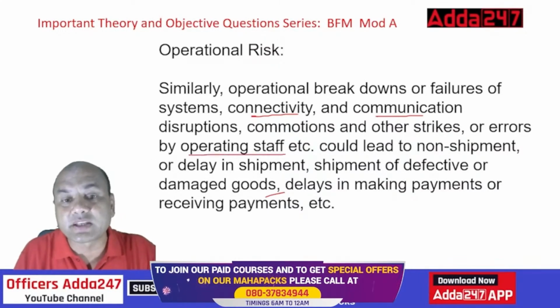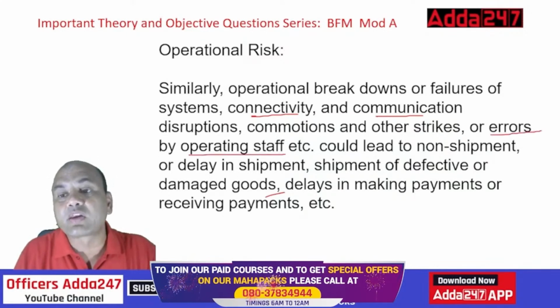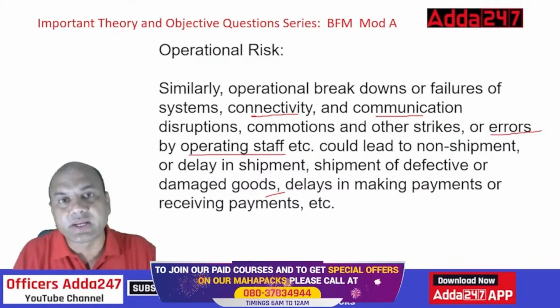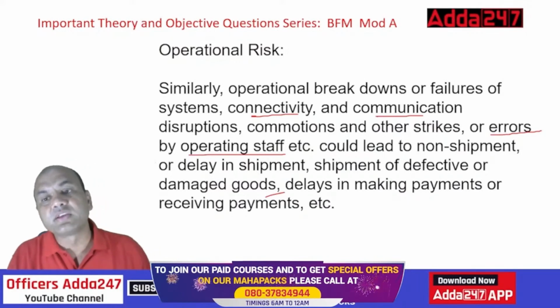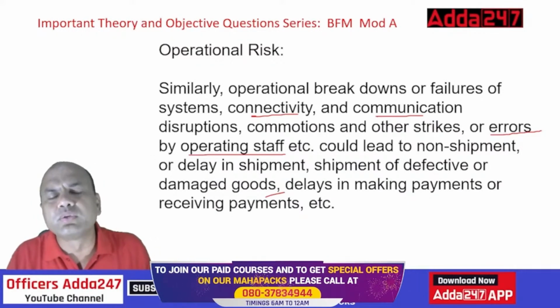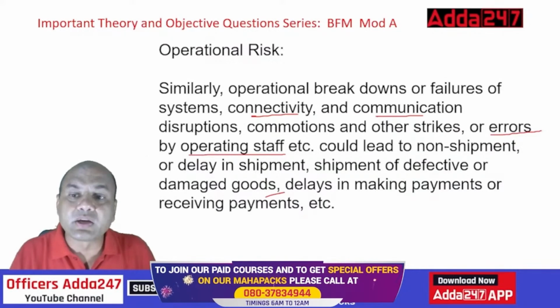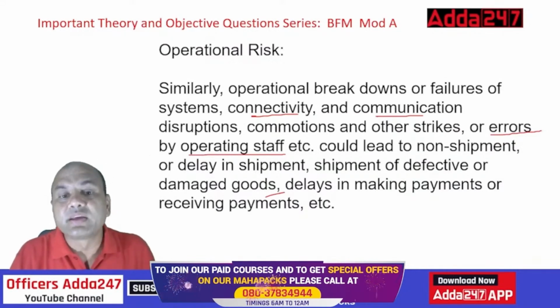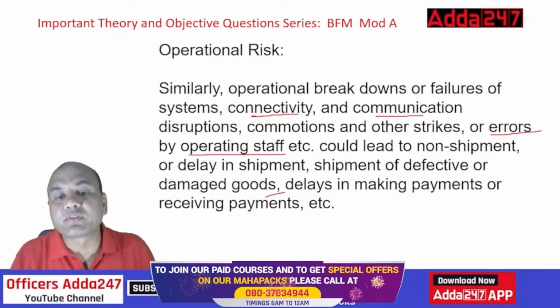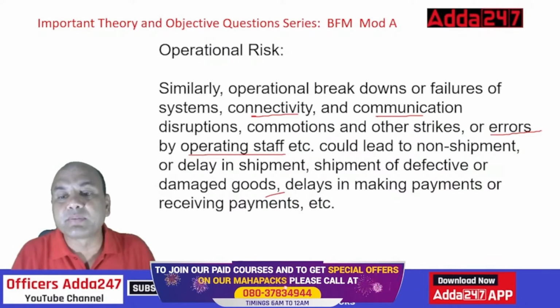Errors by operating staff is also an important part. Errors of commission and omission, we had this in your JAIIB, right? These errors can also lead to huge problems. They could lead to non-shipment, delay in shipment, shipment of defective or damaged goods, delay in making payments. When does delay in making payments happen?